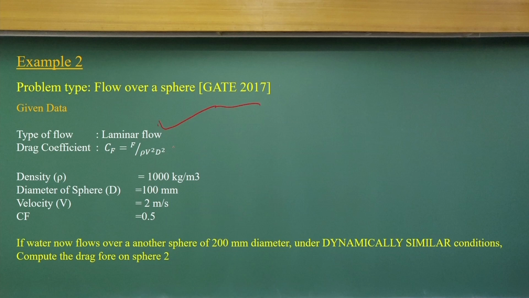which is a GATE 2017 question. Given a laminar flow, the drag coefficient equation, the density, the diameter of the sphere, the velocity and the CF value are given. Then water now flows over a sphere of 200 millimeter diameter under dynamic similarity conditions, to compute the drag force on the sphere 2.